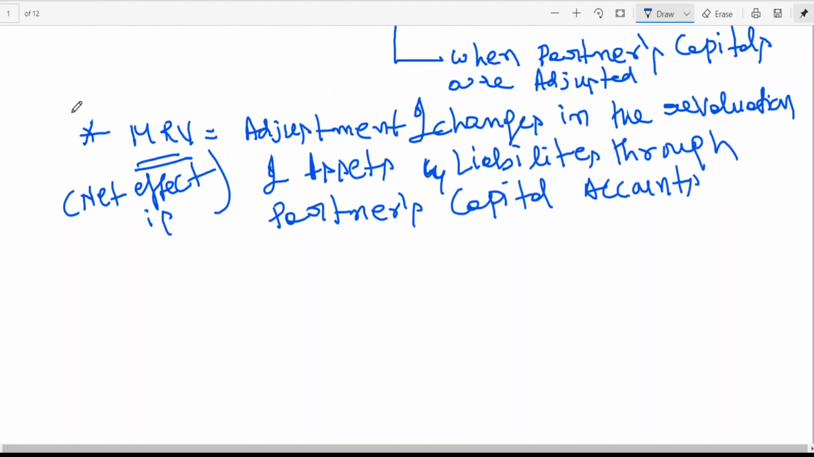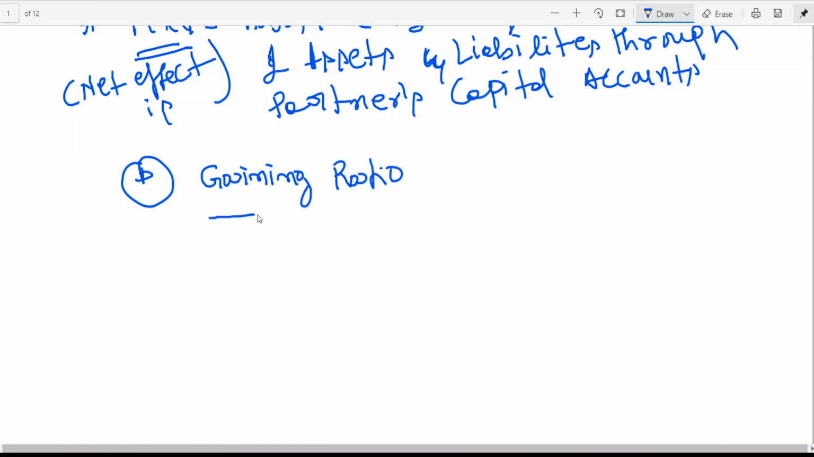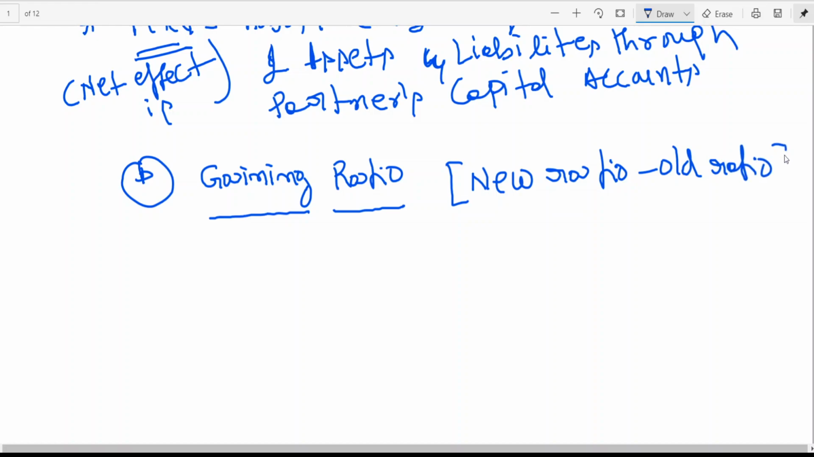Then second point, after this completion of the profit sharing ratio, in case of retirement, I need gaining ratio. Here in the case of retirement or death, I need gaining ratio. What is the gaining ratio, sir? New ratio minus old ratio. Here new profit sharing ratio minus old profit sharing ratio is gaining ratio.